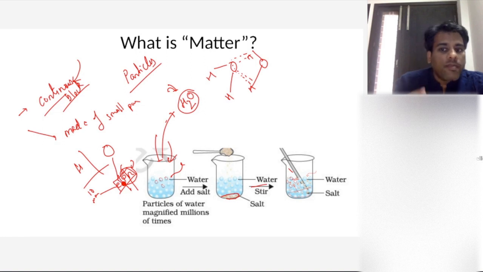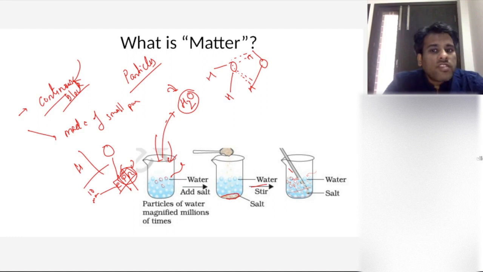So is it making sense to you that matter can be converted into its smallest form, and matter is made up of very small particles? Of course, many more particles have come up now, like the neutrino and anti-neutrino also, but those are still at the research stage, right? So is this clear? That matter can be divided up to the electron and proton level, right? I hope this is making sense.